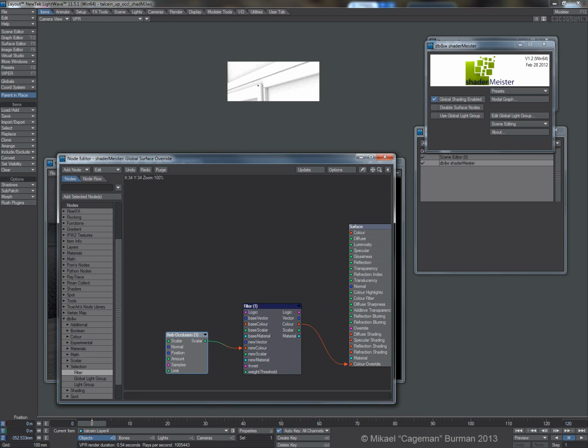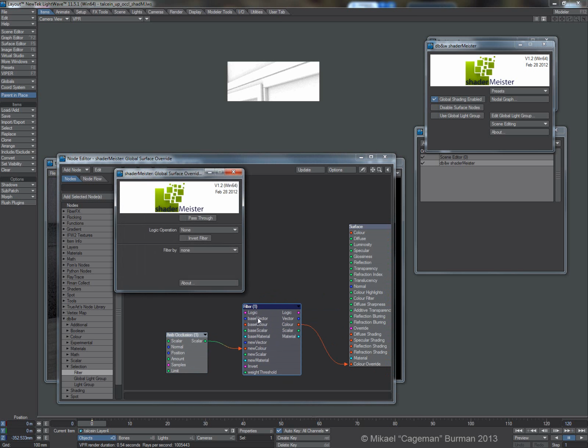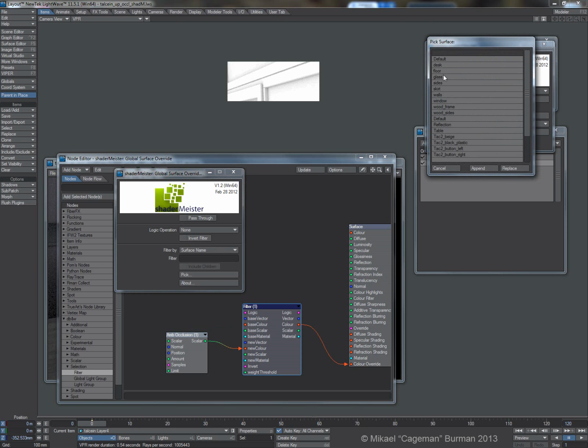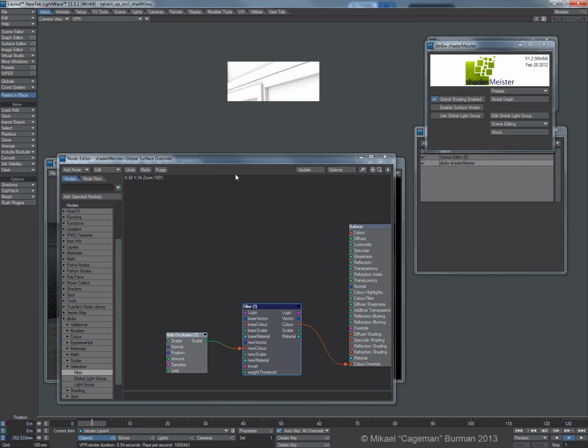So what we need now is to tell this occlusion shader that it shouldn't actually apply occlusion to the window surface. So if I double click the filter, we have all sorts of filtering options here. In this case, I want to use surface name, so I will pick the surface. I know the surface is glass, so I'll pick that. And right now, again, I have to frame step to see what happens.